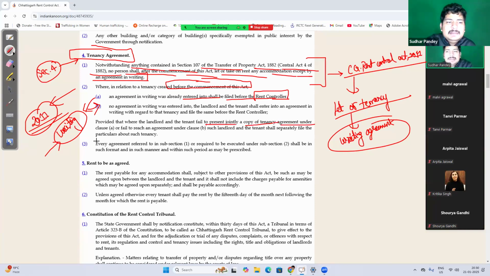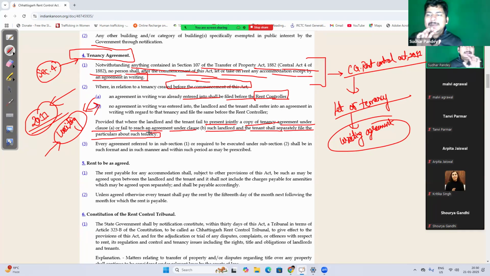अब provided that where the landlord and tenant fails to present jointly a copy of tenancy agreement under clause A or fails to reach to the agreement under clause B, such landlord and tenant shall separately file particulars about such tenancy. Now let's assume कि clause A या clause B के अंदर एक जो रेंट अग्रीमेंट था बिफोर द इनेक्टमेंट ऑफ दिस एक्ट बना हुआ था या नहीं बना हुआ था, लेकिन अभी लैंडलॉर्ड और टेनेंट के बीच में कुछ डिस्प्यूट चल रहा है एंड दे आर नॉट ऑन द सेम पेज। तो अपना अपना वर्जन ऑफ द स्टोरी यू हैव टू फाइल